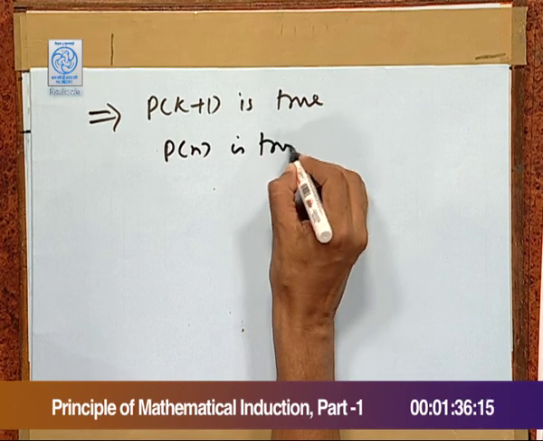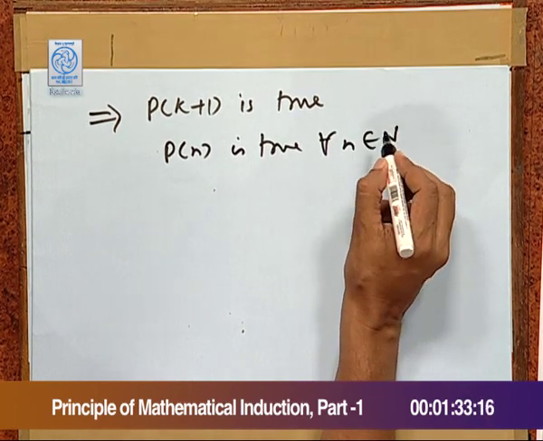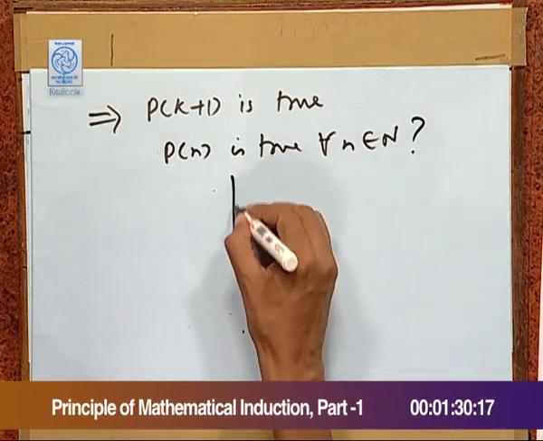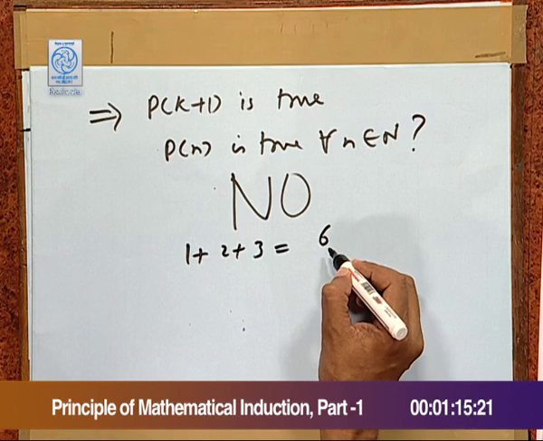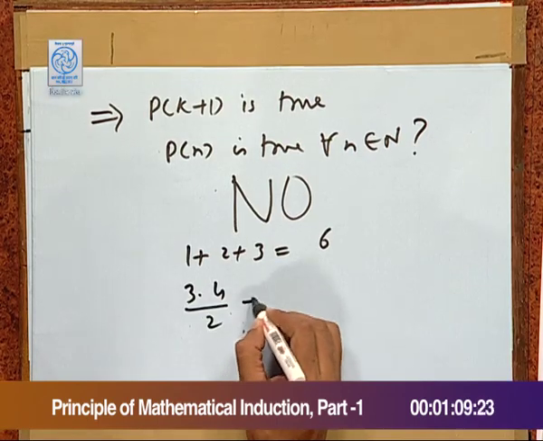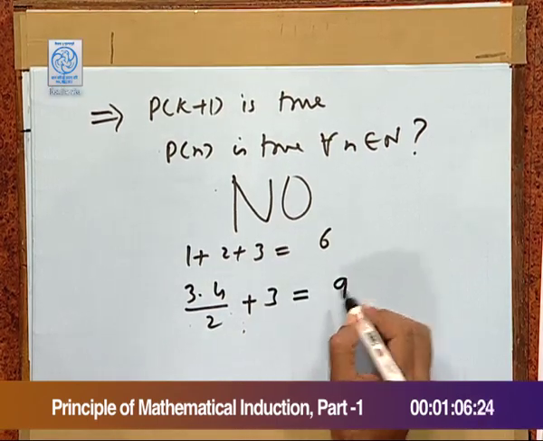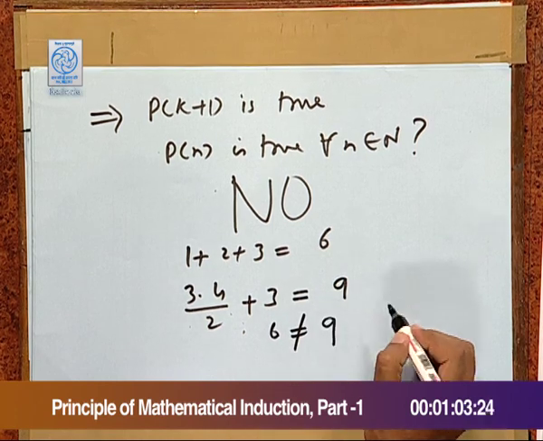Now, can we at this stage claim that P(n) is true for all n belonging to N? No, we cannot, because if you check the result for any value, say n is equal to 3, what do we have? 1 plus 2 plus 3 equal to 6 in the left hand side, and in right hand side you have 3 times 4 upon 2 plus 3 equal to 9, while 6 is not equal to 9. So, we are arriving at a wrong result.